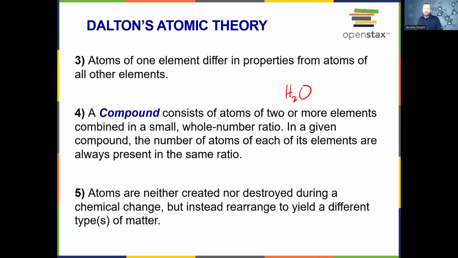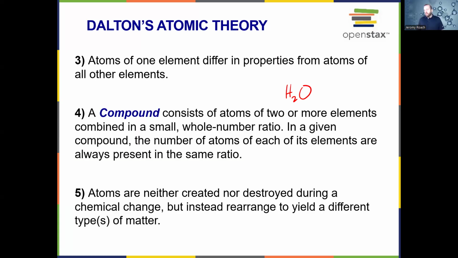Atoms of one element are different in properties from atoms of other elements, and this is sort of self-explanatory if you know about atoms, but this is what John Dalton proposed for the first time. A compound consists of atoms of two or more elements combined in a small whole number ratio. So this means that we can write compounds like H2O as a ratio. There are two hydrogens for every one oxygen atom. In a compound, the number of atoms are always present in that same ratio.